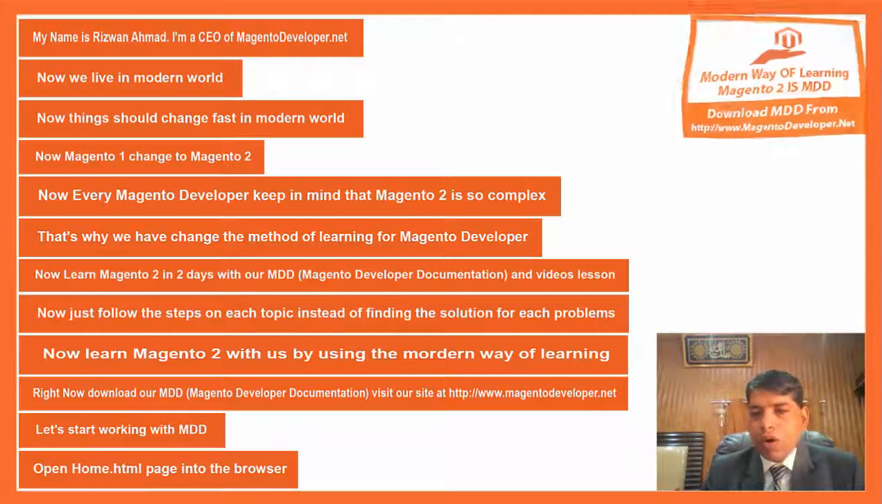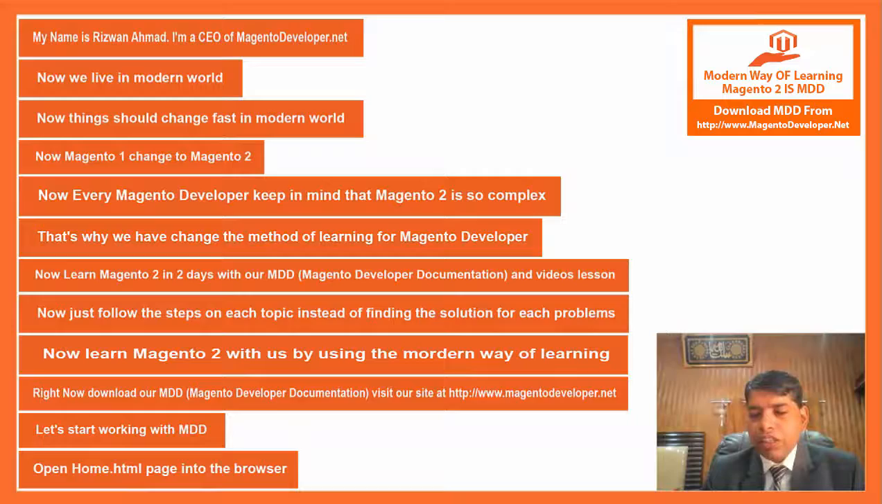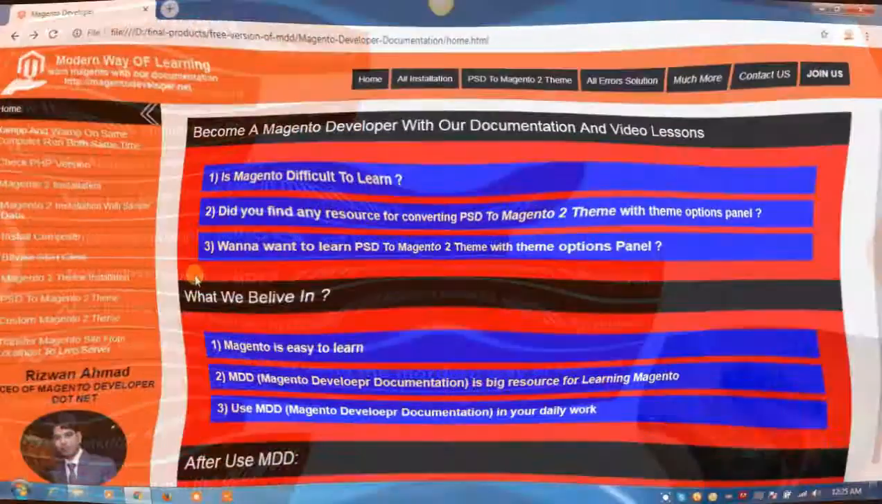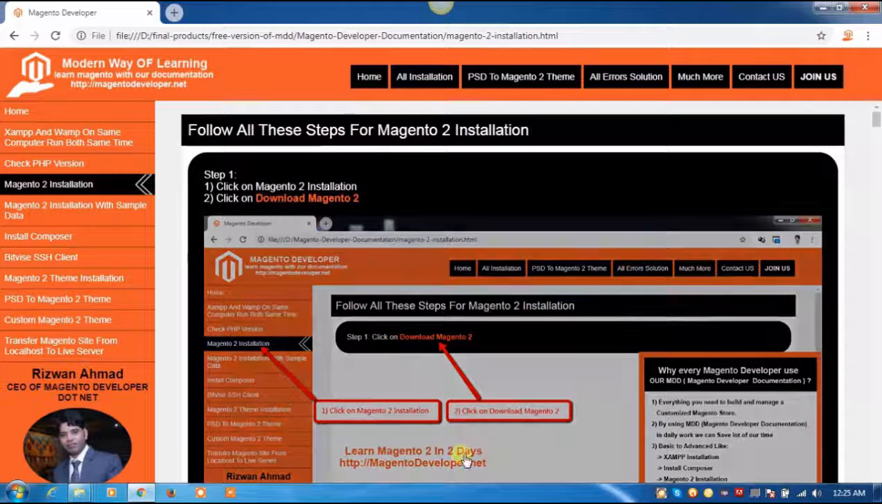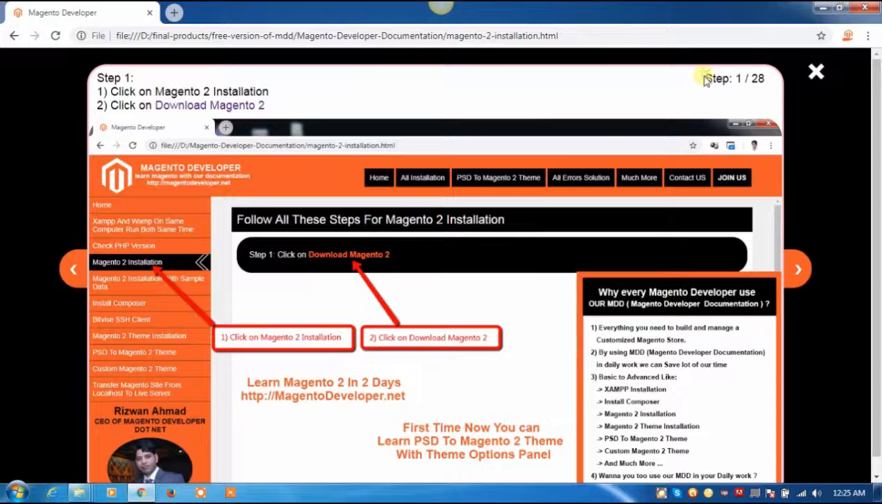Let's start working with MDD. Open the home.html page in the browser. In this lesson, we are going to learn how to install Magento 2. Click on this link, Magento 2 installation. Click on the screenshot of step 1. Now you can see that our step 1 opens in a Lightbox.